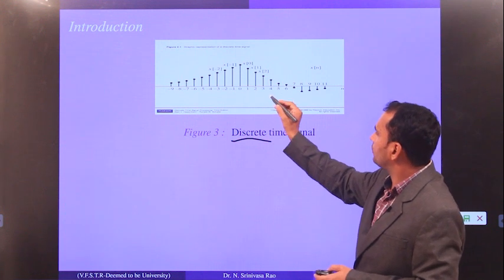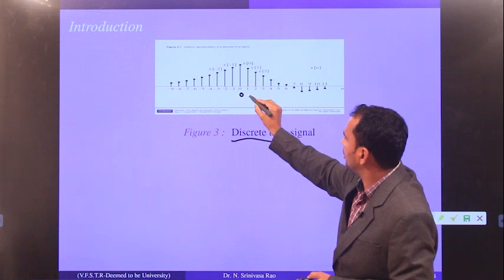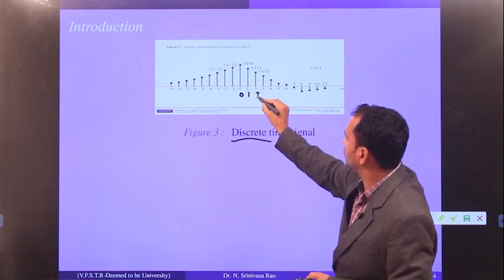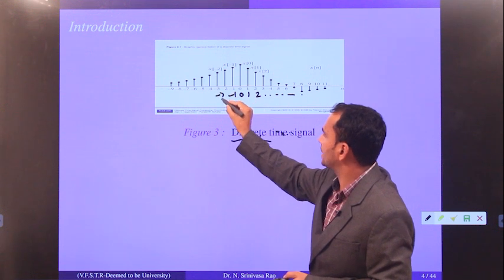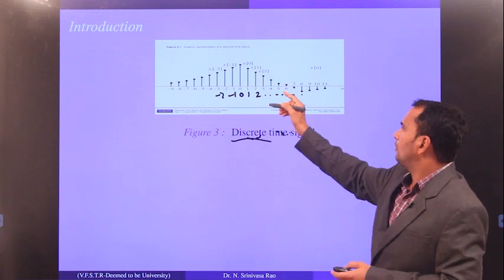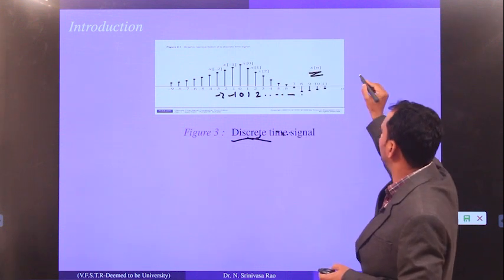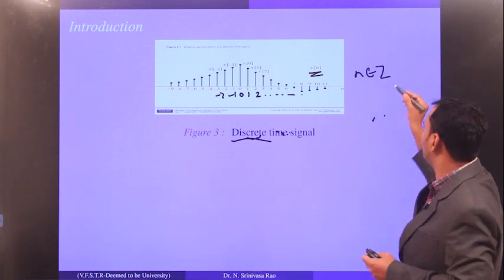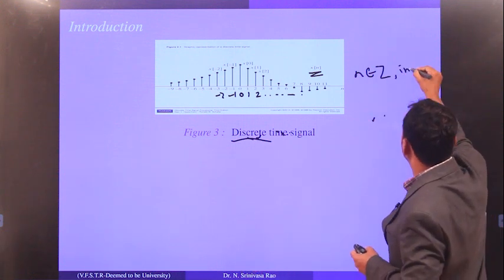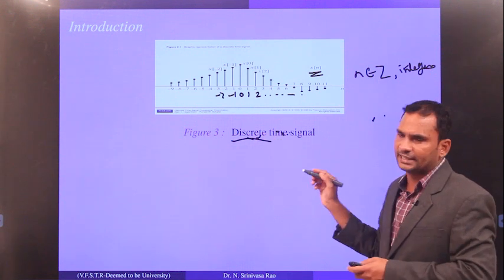Here n equals 0, n equals 1, n equals 2 and so on. Similarly it is -1, -2 and so on. We denote it as x[n], where n belongs to Z. What is Z? Z is the set of integers. So this is called a discrete time signal.